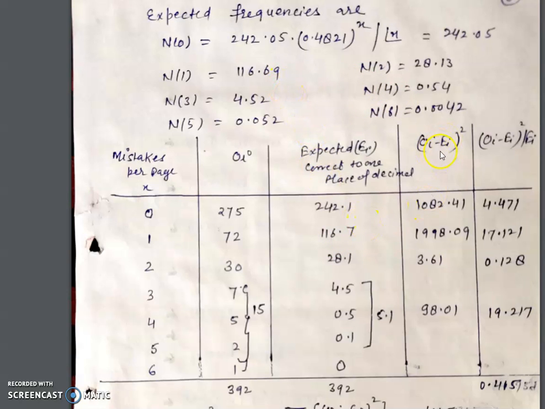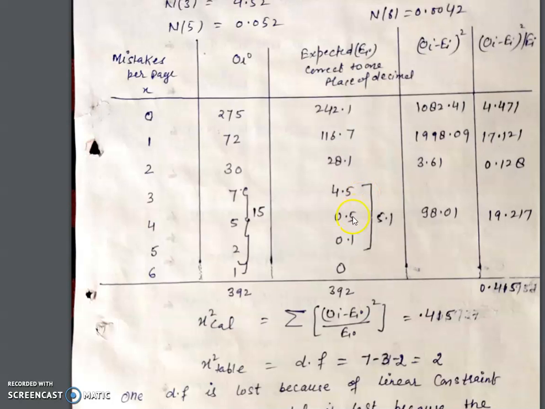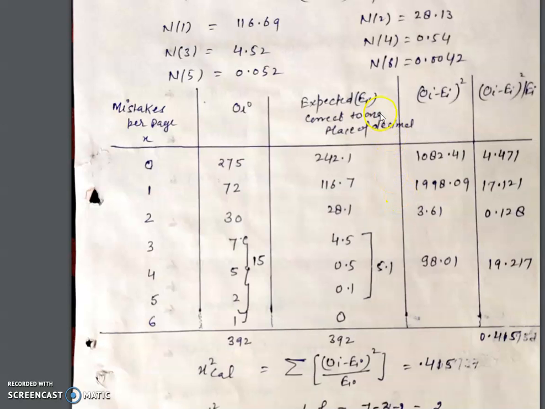And now find (OI minus EI) whole square, because to calculate chi-square we need the value of (OI minus EI) whole square upon EI. These values are less than 10, so we can take the grouping 7, 5, 2 and 1. This is 15. Similarly, here this value is 0. For x equal to 6, this value is 0.0042, approximately 0.